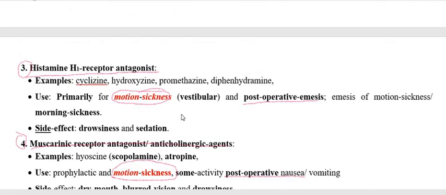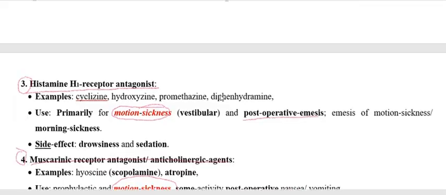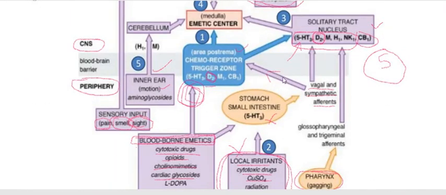The third one is the H1 receptor antagonist. The mechanism of action of this drug is to inhibit the action of histamine on the histamine receptor, present mainly on the solitary tract nucleus. Also, it may inhibit the H1 receptor present on the cerebellum. This H1 receptor is not present on the CTZ region. So how does this H1 receptor antagonist act?